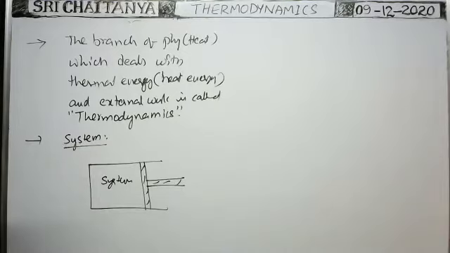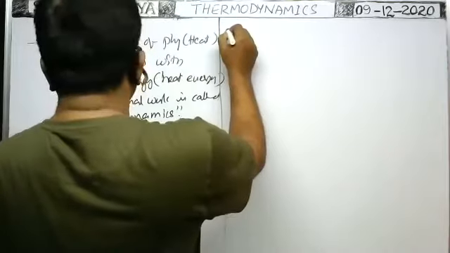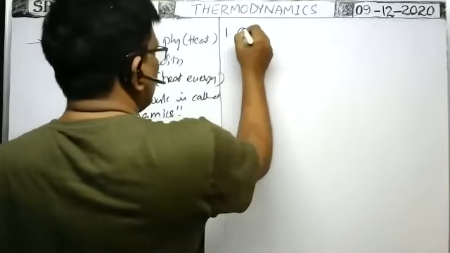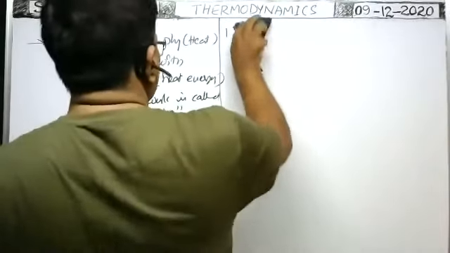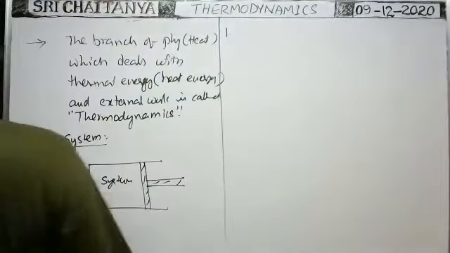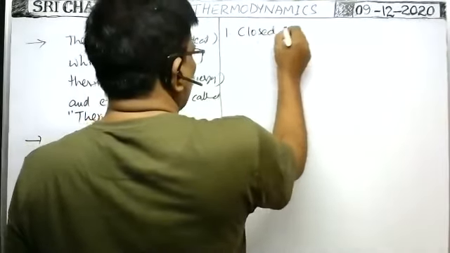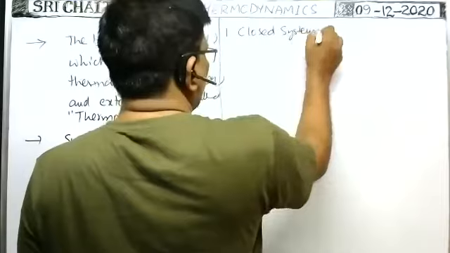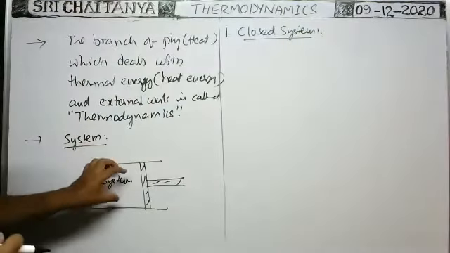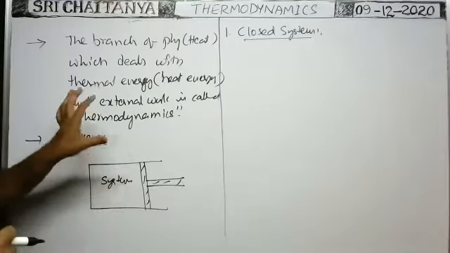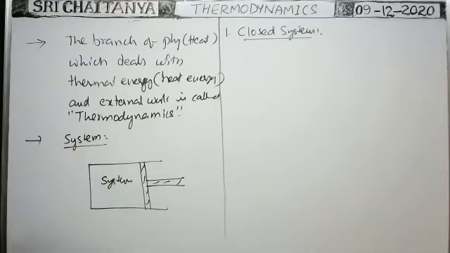In a system there are three different types. First one is the closed system. A closed system means a system which is enclosed in a vessel made of conducting material.